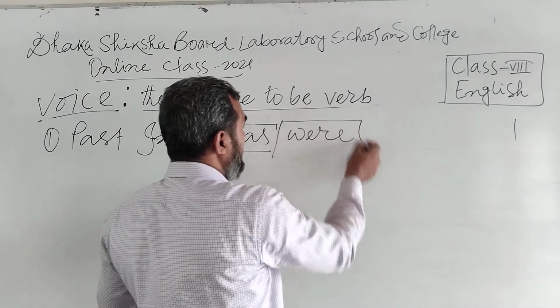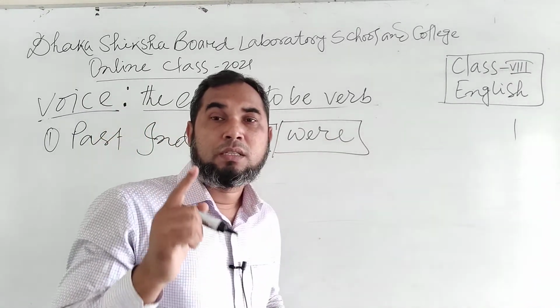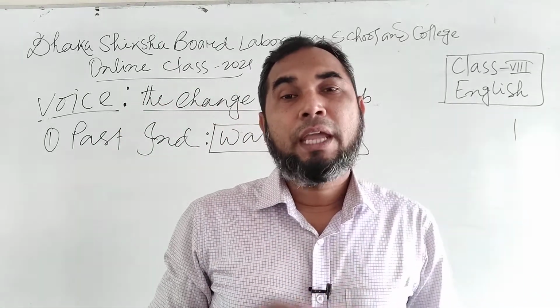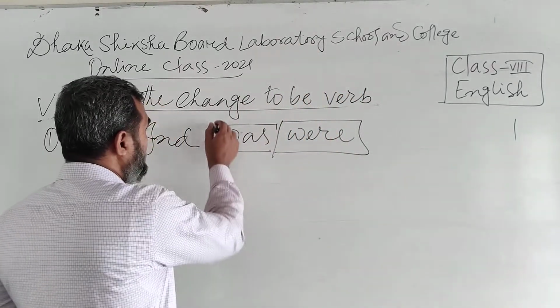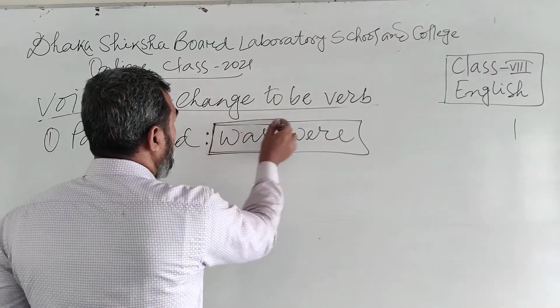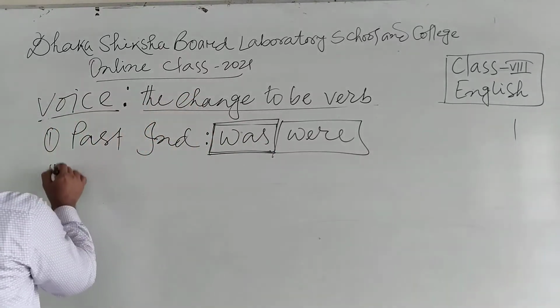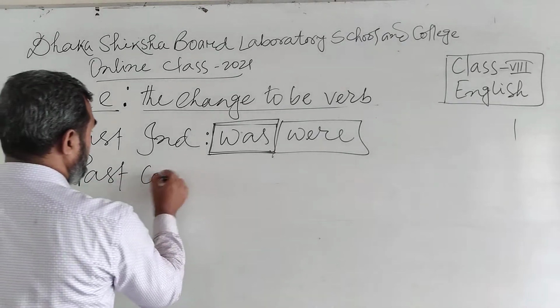And with the rest, you have to use were. First person plural, second person singular and plural, and third person plural, you have to use were. And with first person singular and third person singular, we have to use was. And let us move to the past continuous.